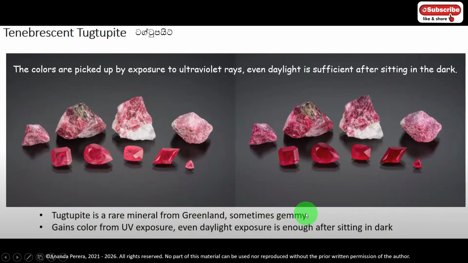It gains color from UV exposure. You know the two stones, hackmanite and tugtupite, and another small change is given by the zircon and some sapphires.